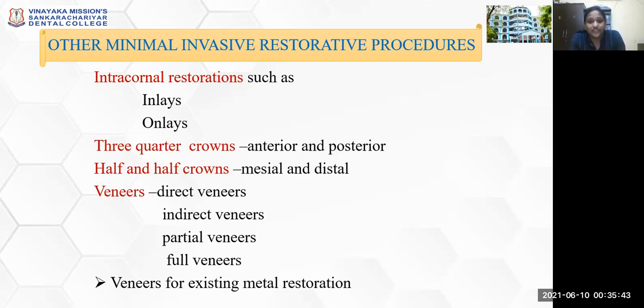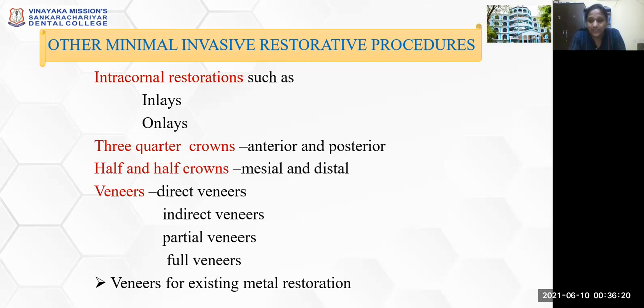So the other type of minimally invasive restorative procedures, other than what we have dealt with so far, which was caries management only. In case there is more loss of tooth structure, or other options like a full crown restoration after root canal treated teeth, there are also minimally invasive restorative options that have been introduced and are more widely used nowadays. Though these types of preparations were introduced a long time back itself.